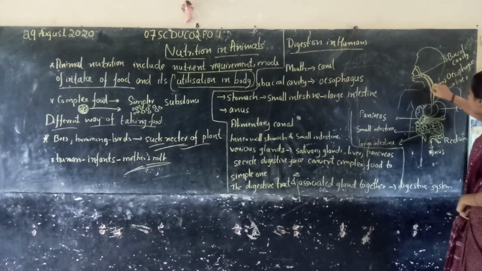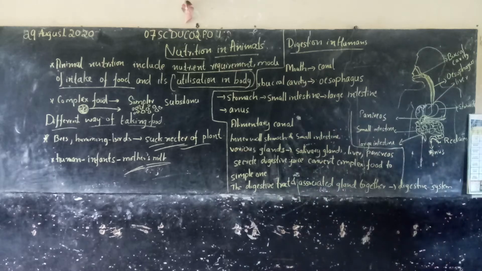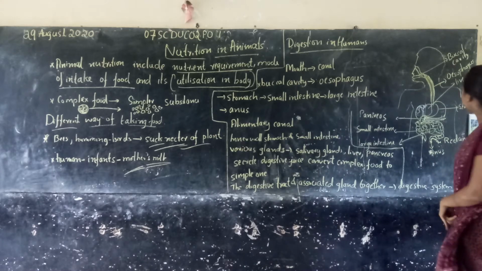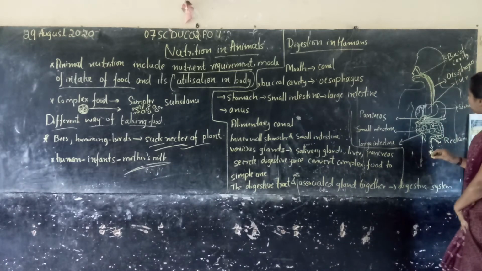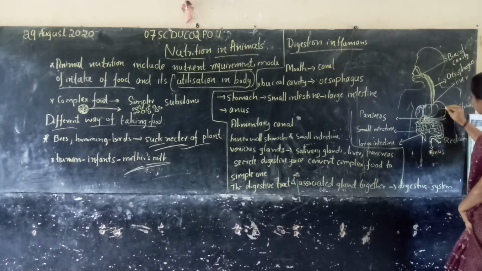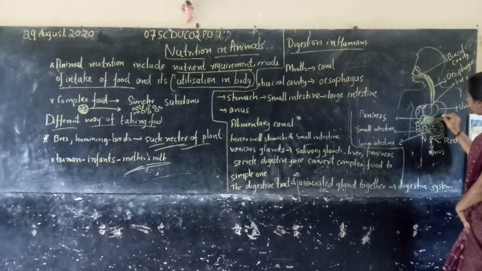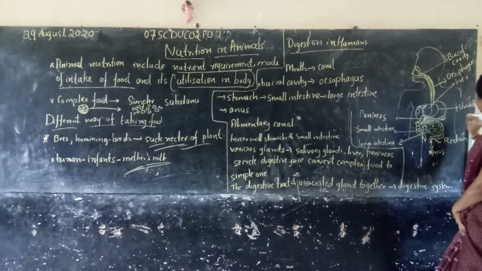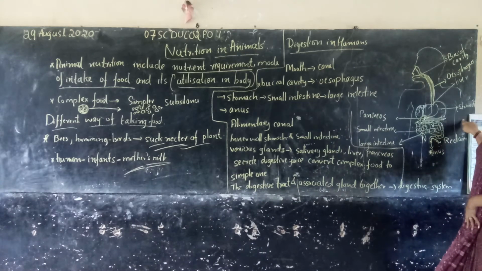This pipe is called the esophagus. Next, there is this big structure, like a half circle. This is called the stomach. So this one is the stomach.